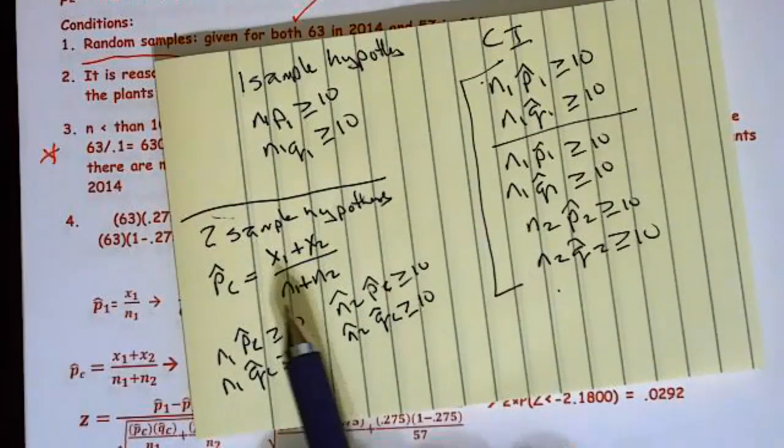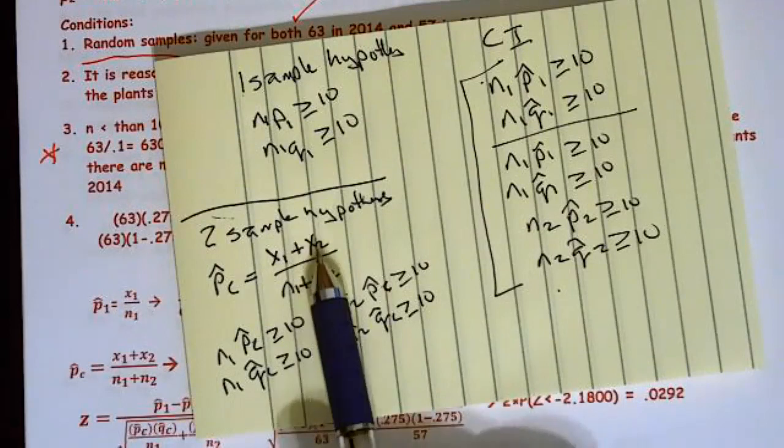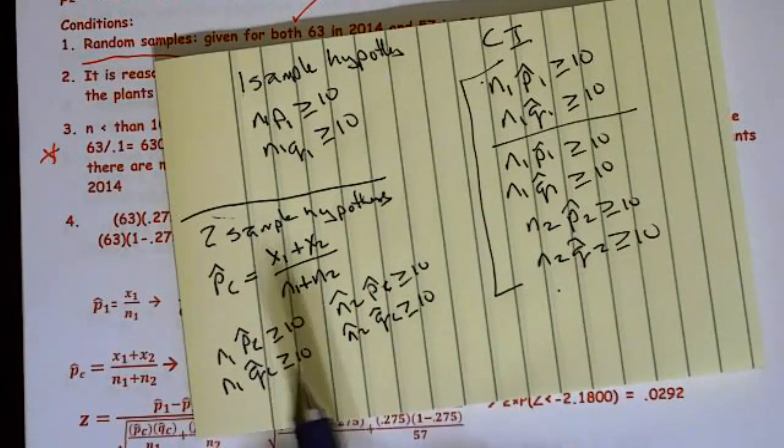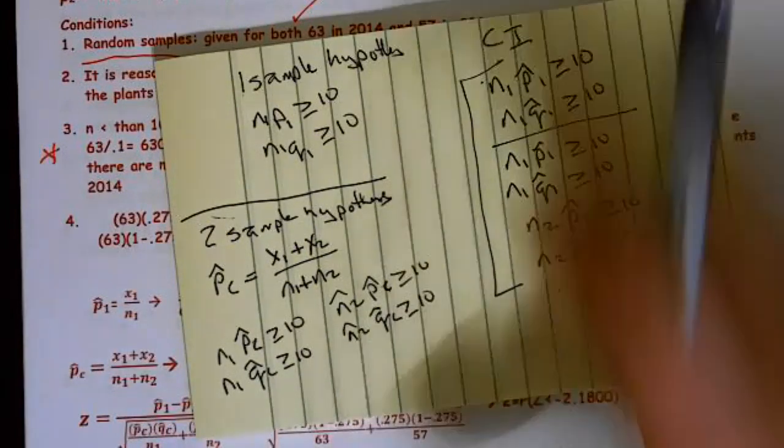So this time on the two sample hypothesis, we have to use the p hat c in order to make the comparison. If you didn't do that, you lost points.